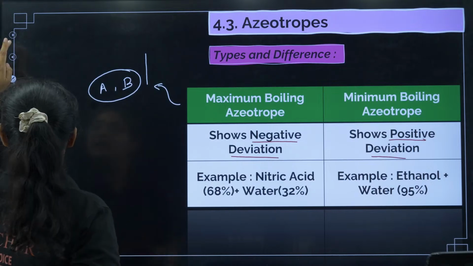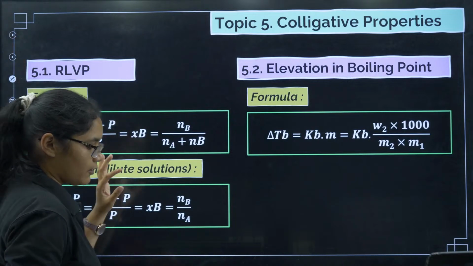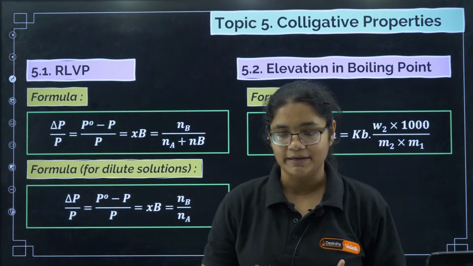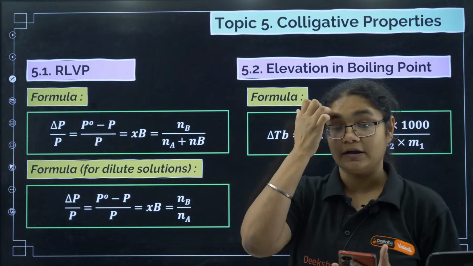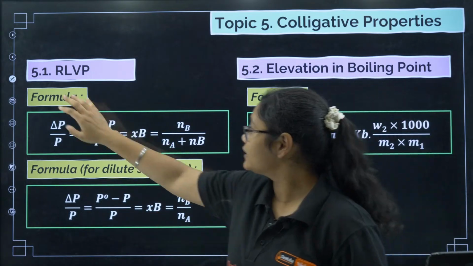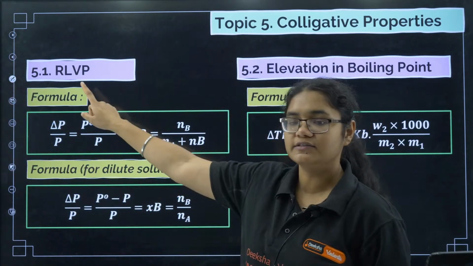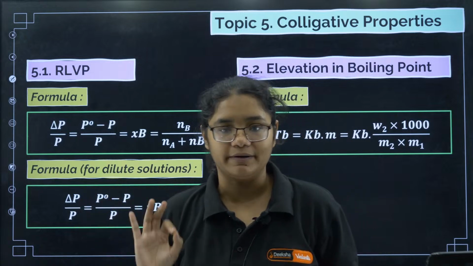Now we have colligative properties that you should be knowing. Questions have been asked from here repeatedly. So if you are making notes, please make notes of these formulas. How many colligative properties do we have? We have 4 colligative properties. The first one is relative lowering of vapor pressure.